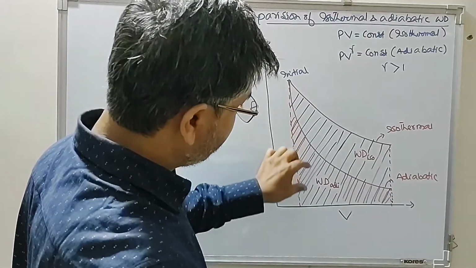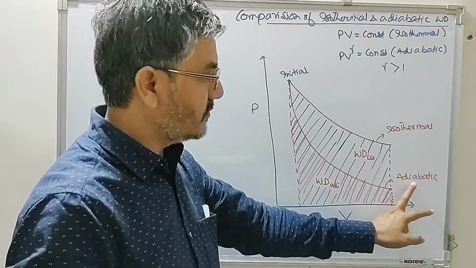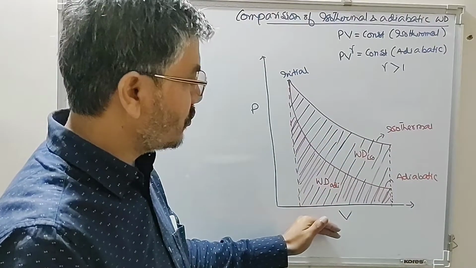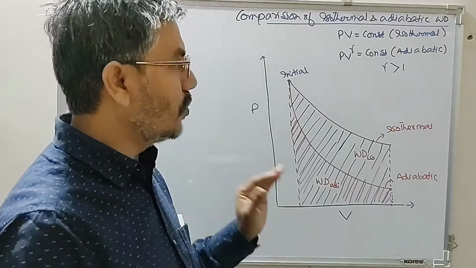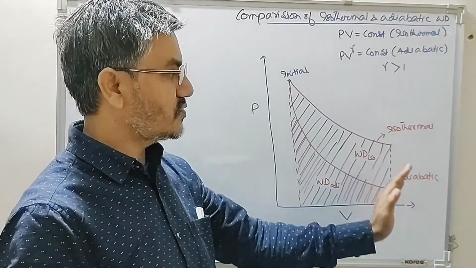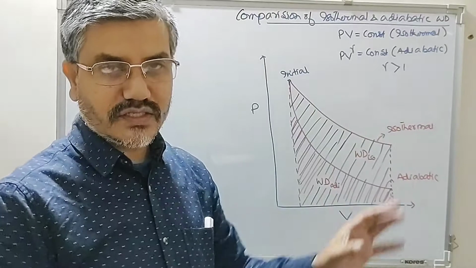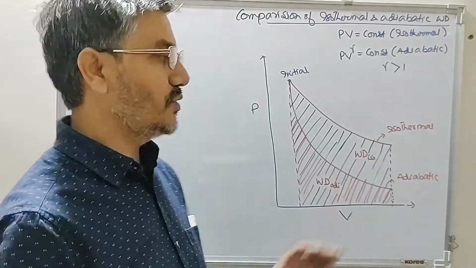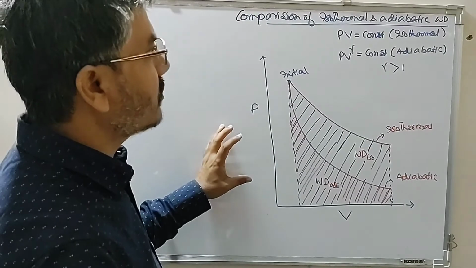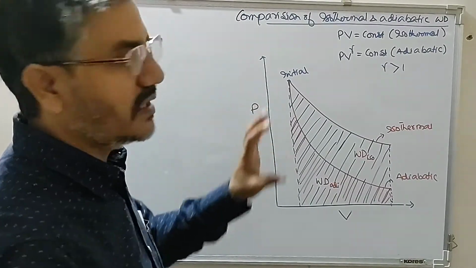So the red shaded portion is for adiabatic and the blue shaded portion is for isothermal. So we say the magnitude of work done during isothermal process is always greater than the magnitude of work done during an adiabatic process. So this is the comparison of the isothermal and adiabatic work.